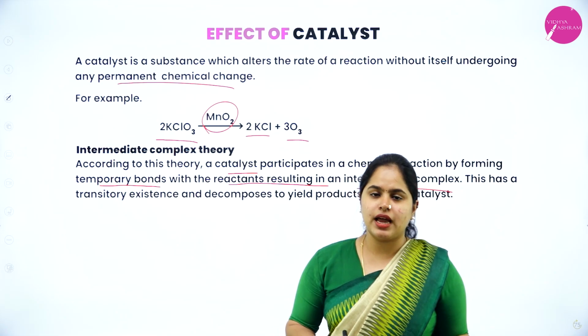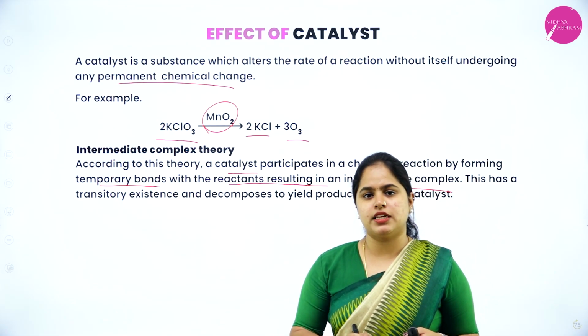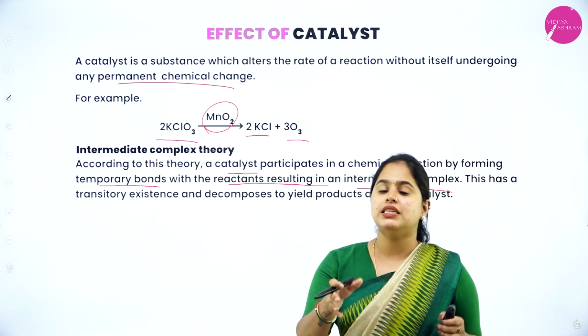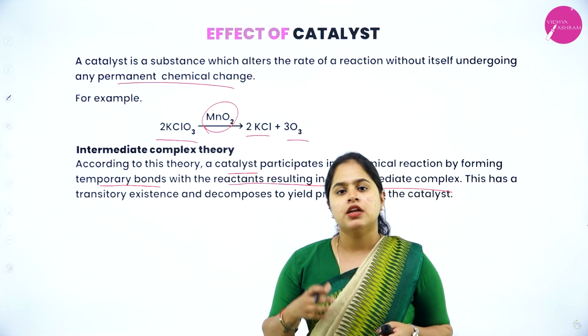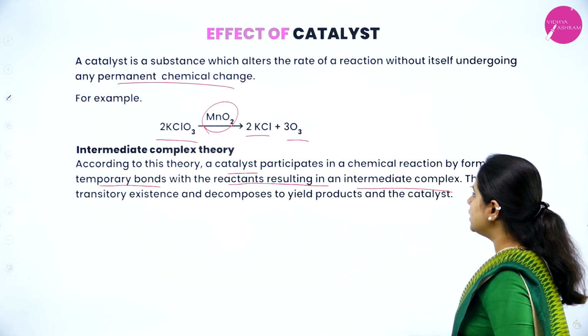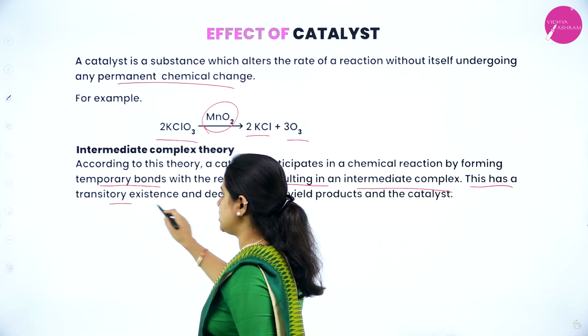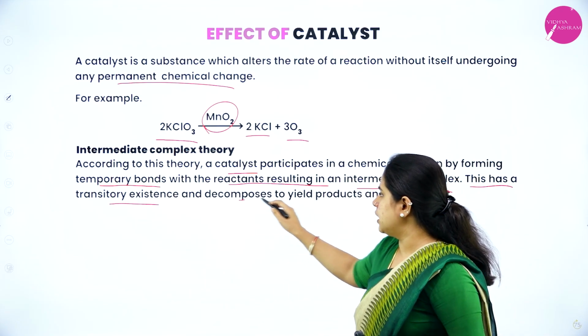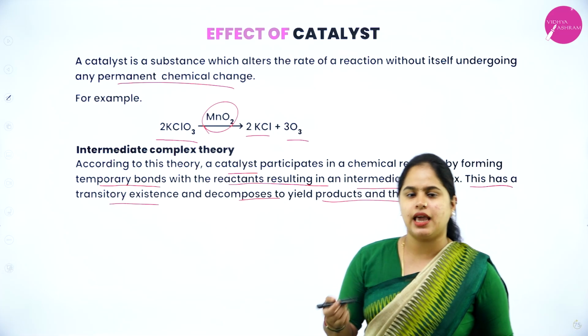So the reactants will combine with each other as well as with the catalyst and form an intermediate complex. This intermediate complex will be unstable and has a transitory existence. It will exist only for a small period of time and will further decompose to yield products and the catalyst.